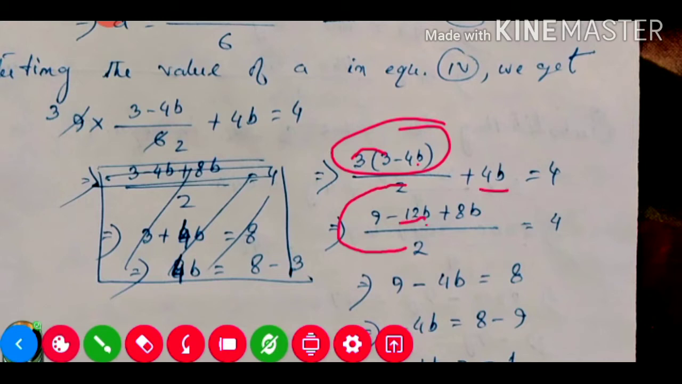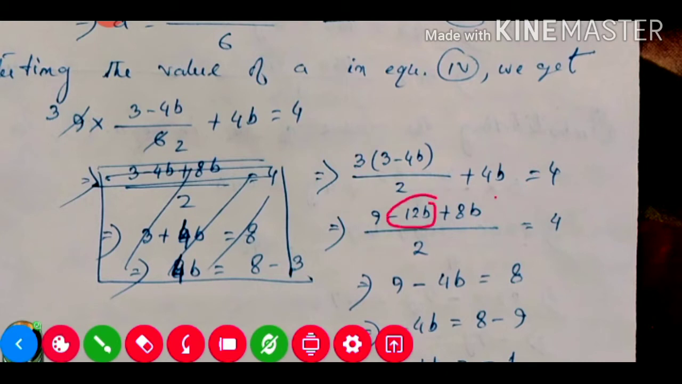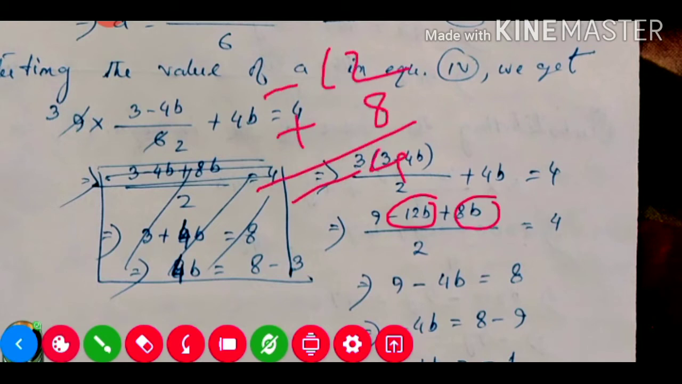And down here the 4b, down is 1 there. 2 divided by 1 will be 2, and 2 into 4b will be 8b. So plus 8b is equal to 4. Now minus 12b and 8b are like terms, minus 12 and plus 8, so the result will be minus 4b. So 9 minus 4b, and on this side cross multiplication, so 2 into 4 will be 8.